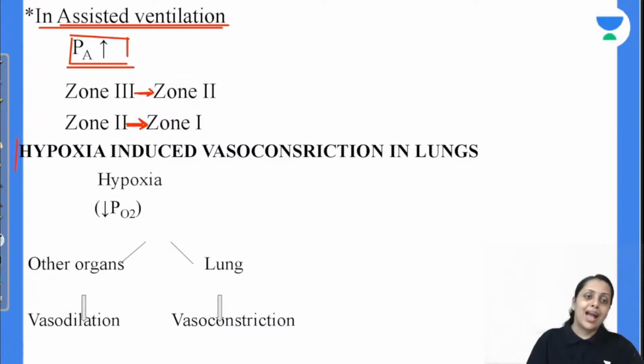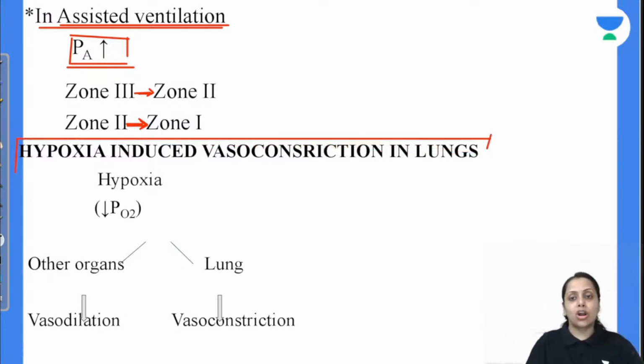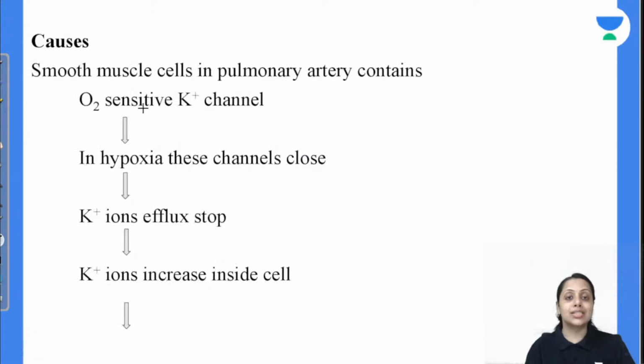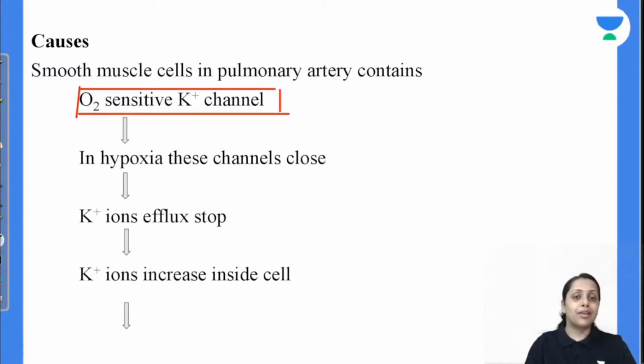Next important point. Hypoxia, most of the organs में क्या करता है? Vasodilate करता है. But hypoxia in lung causes vasoconstriction. Why is it so? See, hypoxia in other organ causes the vasodilation, while in lung it causes vasoconstriction. Why is it so? Because our lung consists of oxygen sensitive potassium channel. ठीक है? And whenever there is a hypoxia, this channel gets closed, and due to the closure of this channel, potassium efflux क्या हो जाएगा? Stop हो जाएगा.